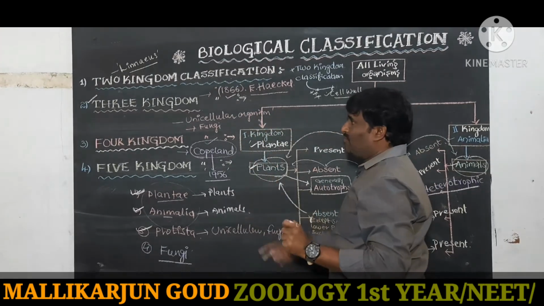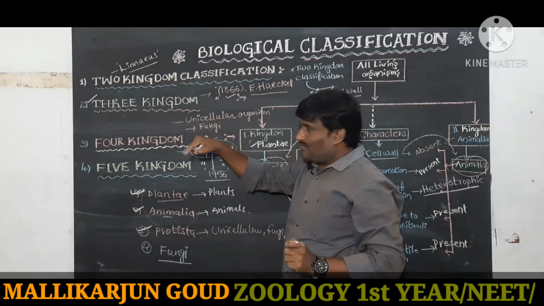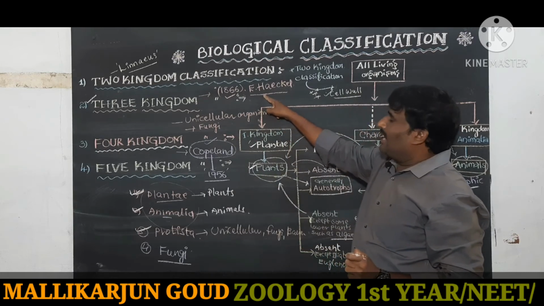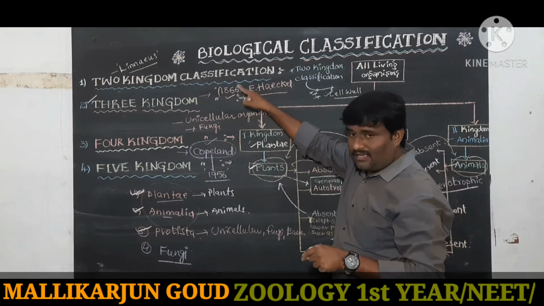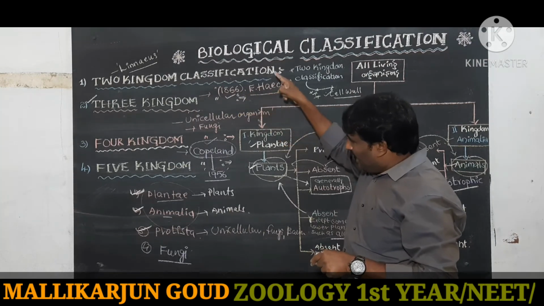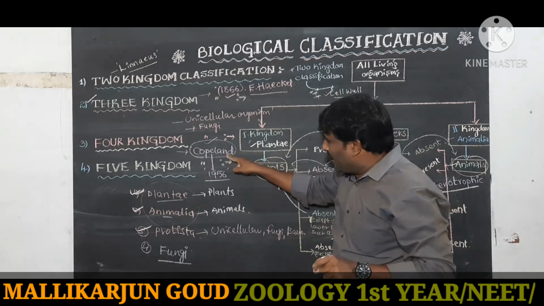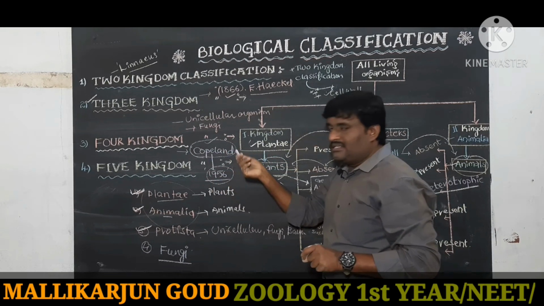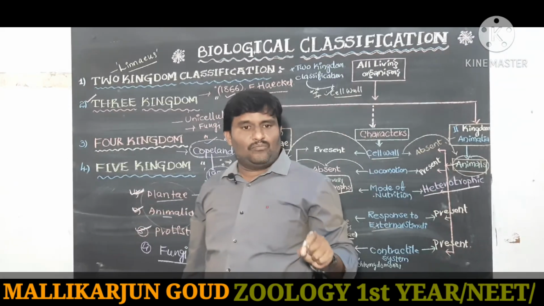The 2 kingdom classification is proposed by Linnaeus. The 3 kingdom classification is proposed by Ernest Haeckel, in 1866. The 4 kingdom classification is introduced by Copeland, in 1956.